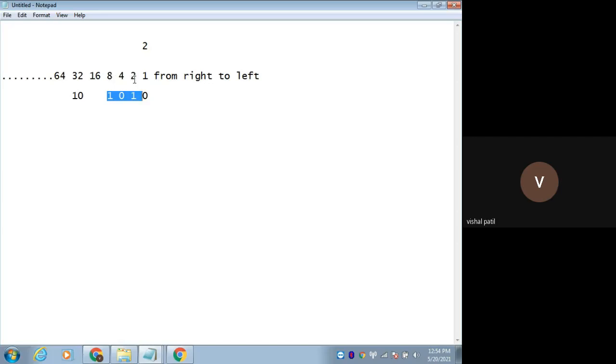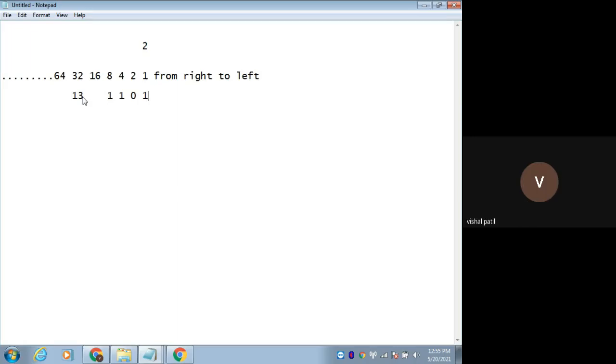8 plus 2 is 10. Remaining will be 0. If it is 12, then what will be the changes? 8 plus 4 will be 12. If it is 13, then 8 plus 4 plus 1, that will be 13.